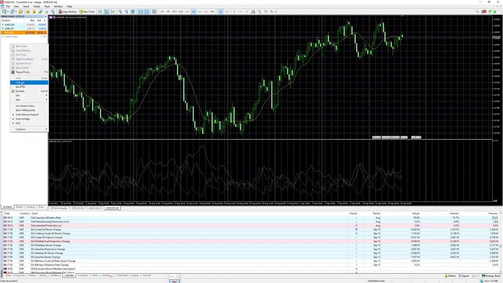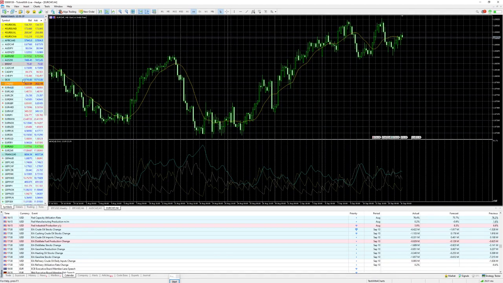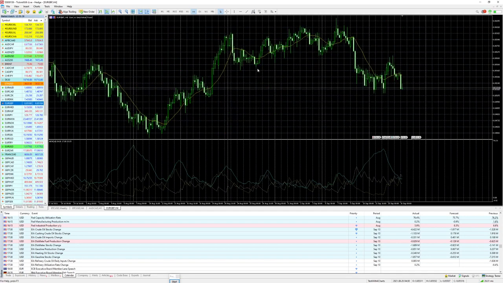And when you would like to see more, just click on show all, and you have all symbols available that you can trade with Tickmill. It's quite easy, and if you like to make a change in your chart, just click on a symbol, pull it over, and then you have, for example, the Euro, Great Britain Pound in this chart window.